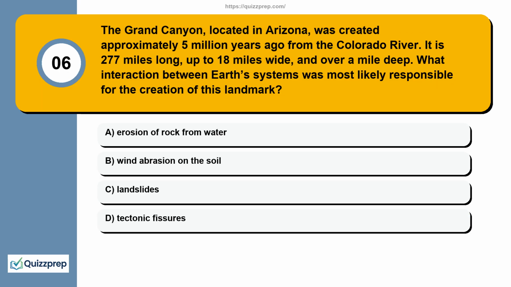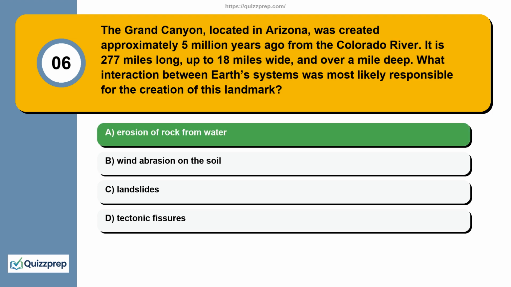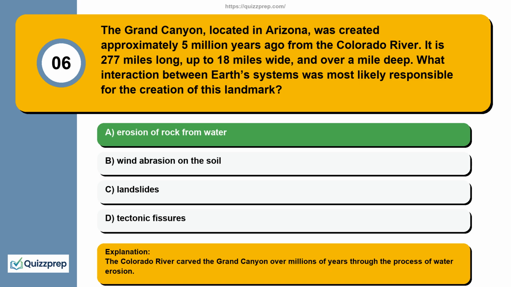Question 6. The Grand Canyon, located in Arizona, was created approximately 5 million years ago from the Colorado River. It is 277 miles long, up to 18 miles wide, and over a mile deep. What interaction between Earth systems was most likely responsible for the creation of this landmark? Erosion of rock from water, wind abrasion on the soil, landslides, tectonic fissures. The Colorado River carved the Grand Canyon over millions of years through the process of water erosion.